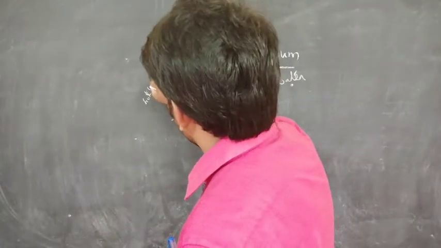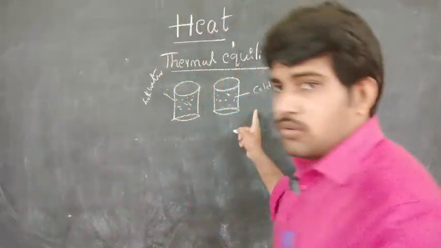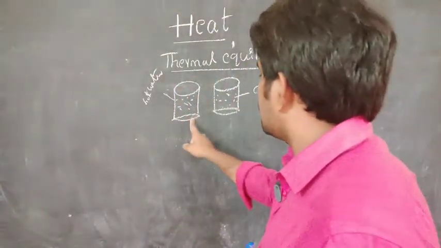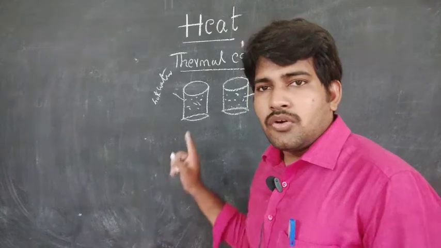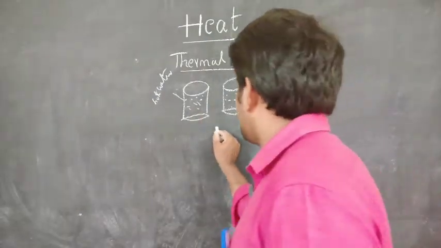One is hot water, one is cold water. These two are kept in thermal contact.